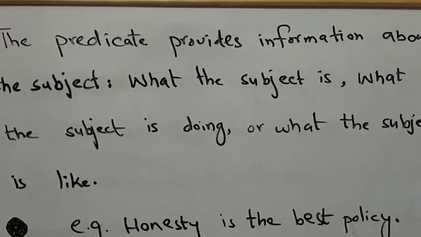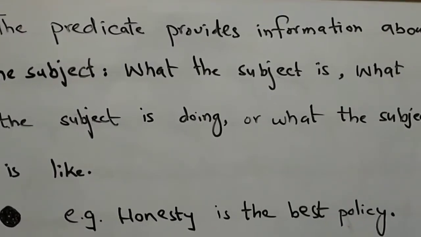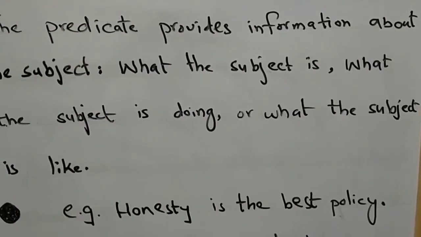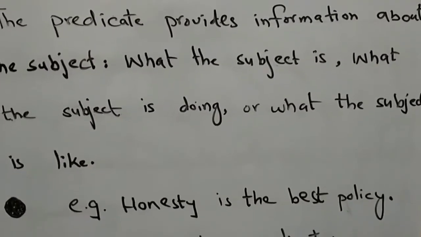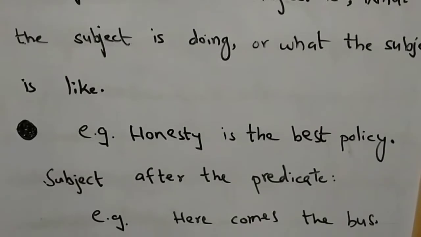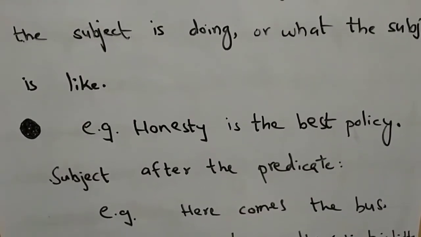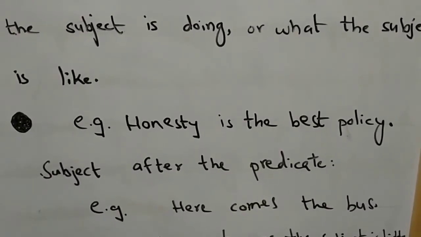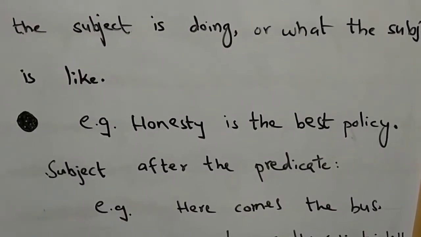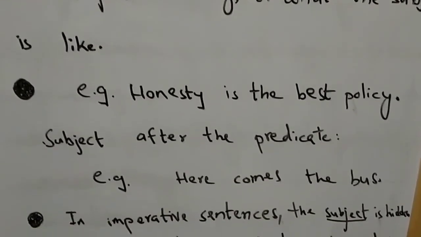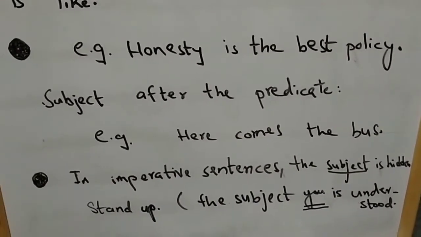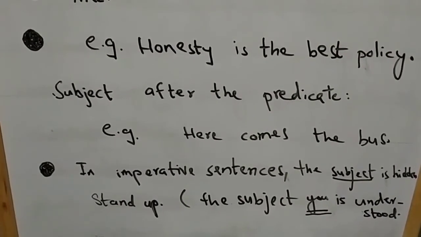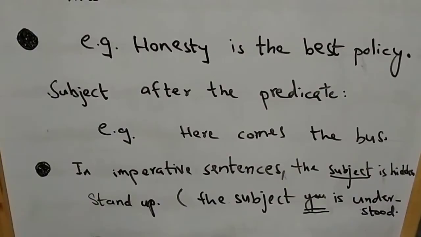In most of the cases, guys, the subject of the sentence comes first. For example, honesty is the best policy. But in some cases, the subject is put after the predicate. For example, here comes the bus. In imperative sentences, the subject of the sentence is hidden. For example, when we say stand up, the subject you is hidden. It is understood but it is not shown.